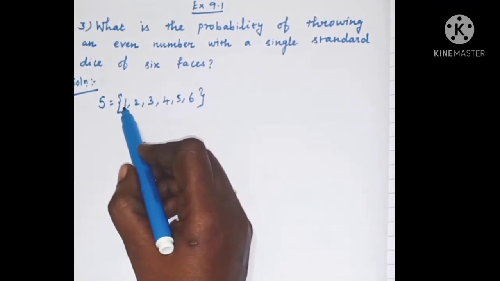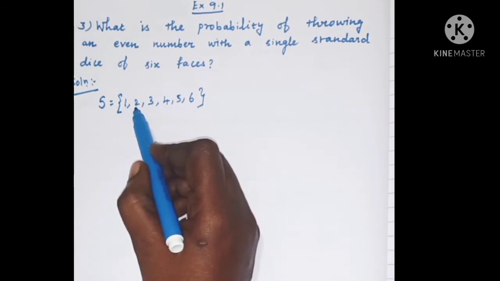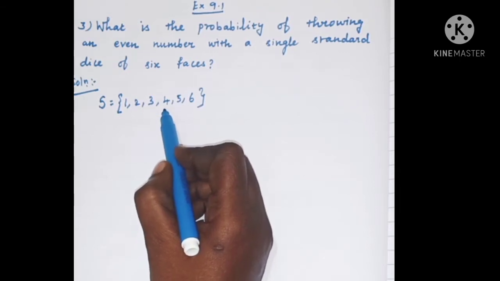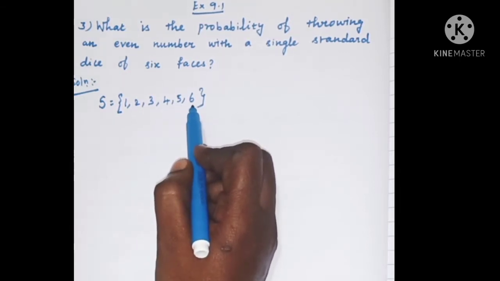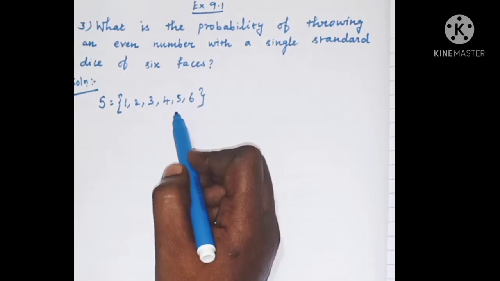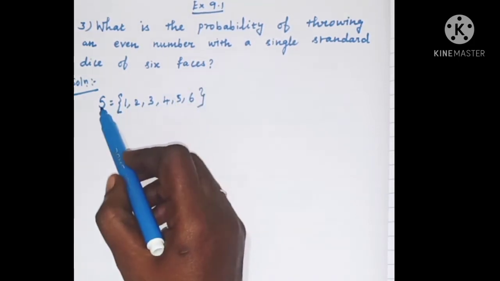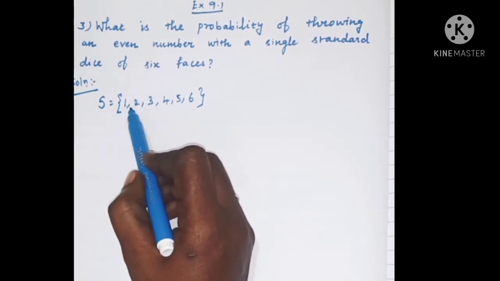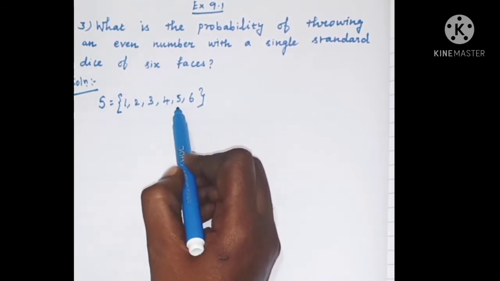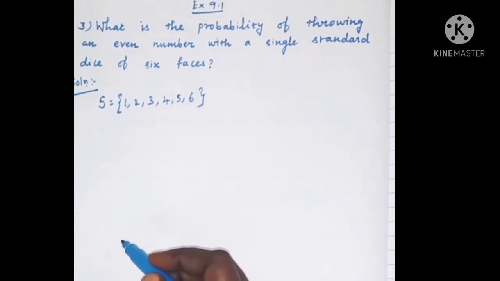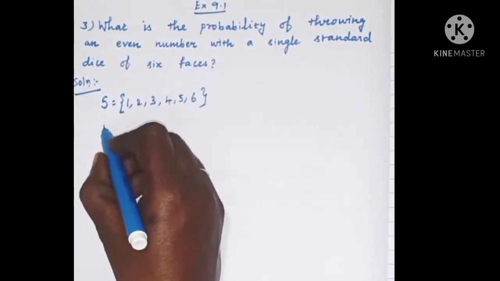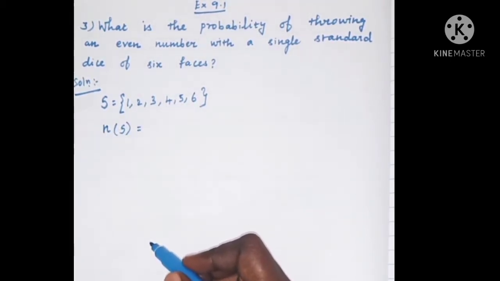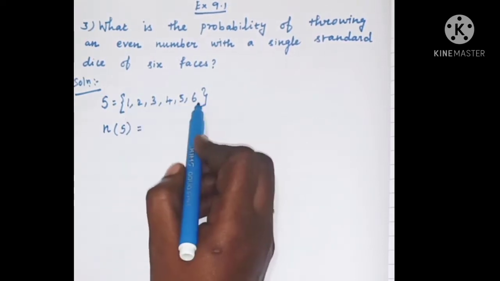In that cube we have 1 dot on one face, 2 dots on another face, 3 dots on some other face, and 4 dots, 5 dots, 6 dots on the other faces. You know about the dice. So in the sample space S, we write the numbers 1, 2, 3, 4, 5, 6. Okay. Now we have to write n of S, the number of elements in the sample space S. So how many elements are there?